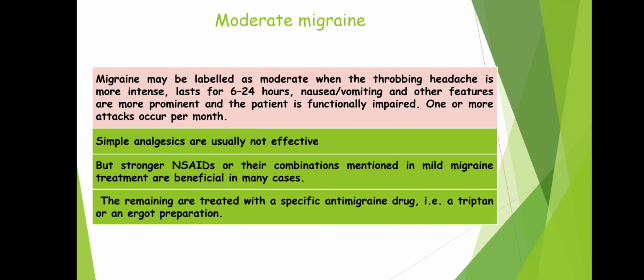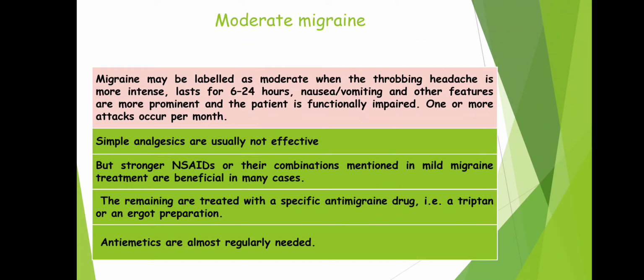Next, the remaining are treated with a specific anti-migraine drug, that is a triptan or an ergot preparation. So we should start with a non-steroidal anti-inflammatory drug, and in combination with it, we should also opt for triptans or ergot preparation for the treatment of migraine. These drugs are more effective in migraine without aura, but certain patients of migraine with aura also prefer them over ergot alkaloids. Drugs are taken only till the attack passes off. In addition to that, antiemetics are most regularly needed.